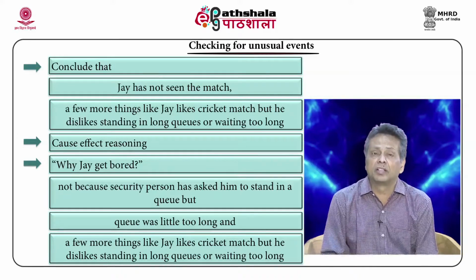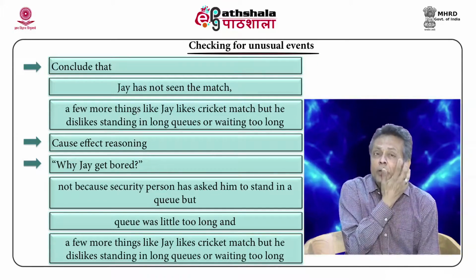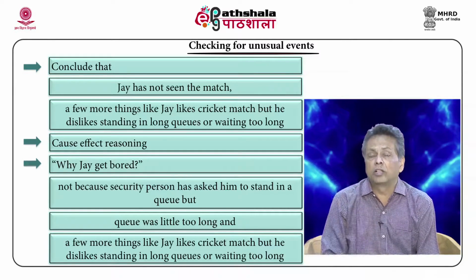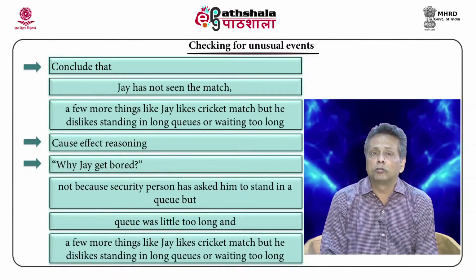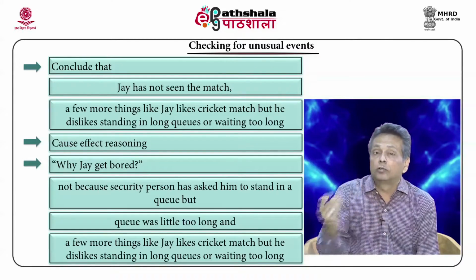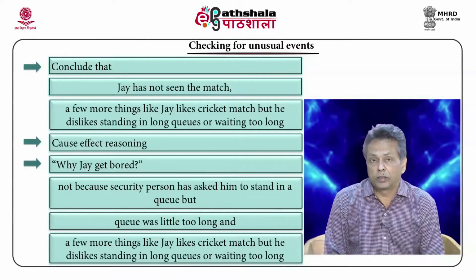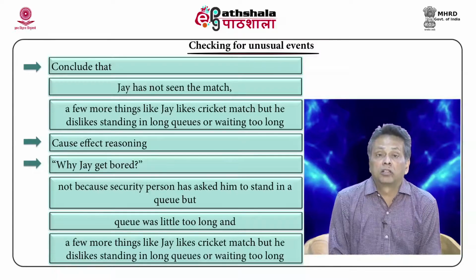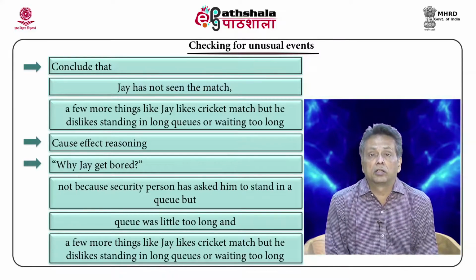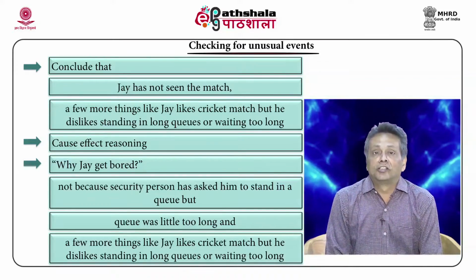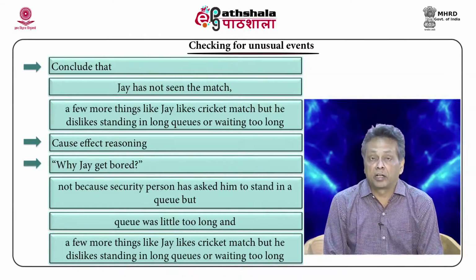For example, in this case, Jai got bored not because a security person has shown him or told him to stand in a queue, but because he has to wait for a long period and the queues were pretty long. So, those things can also be inferred. Additionally, you can probably infer a few other things: that Jai won't like to stand in long queues, and probably you can also conclude that Jai is not all that great a cricket lover like other Indians.